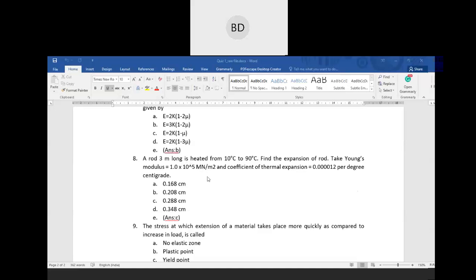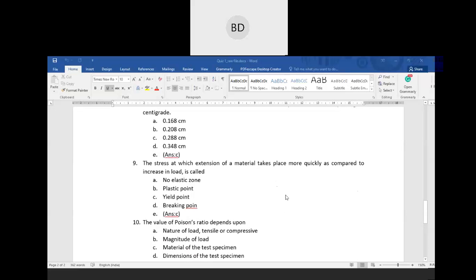You have to know that the unit of Young's modulus is always Newton per meter square, or Newton per millimeter square, or meganewton per meter square. So that you have to find out and understand, because in printing or in online mode there may be some anomalies, so you have to consider that.